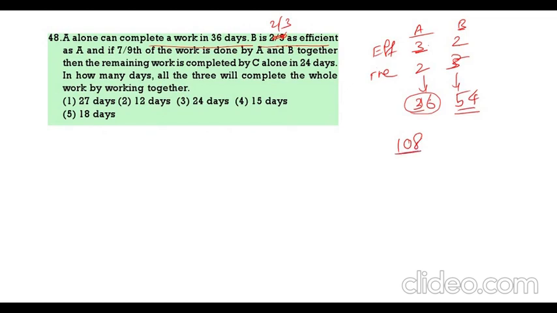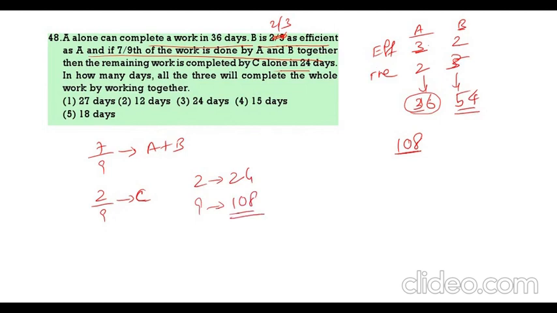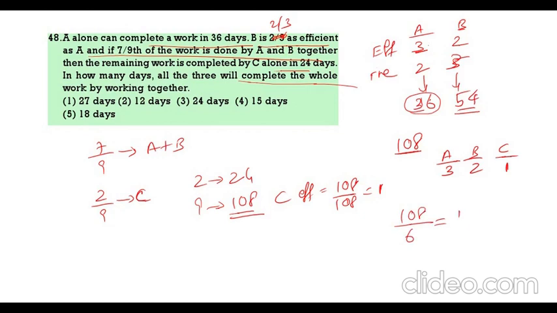So total work 108. A and B will do 7 by 9 of the work. Then 2 by 9 of the work is done by C in 24 days. Now 2 parts 24 days, 9 parts, that is total work will be done by C in 108 days. That means what is C efficiency? 108 by 108, that is 1. Now A efficiency 3, B efficiency 2, C efficiency 1. If all three are doing, they will complete the work in how many days? 108 by 6, that is 18 days. 18 days is the correct answer.